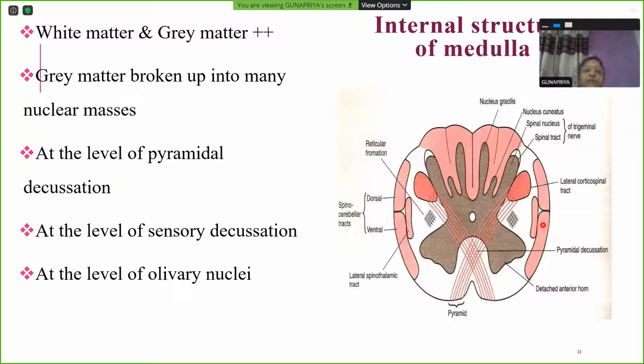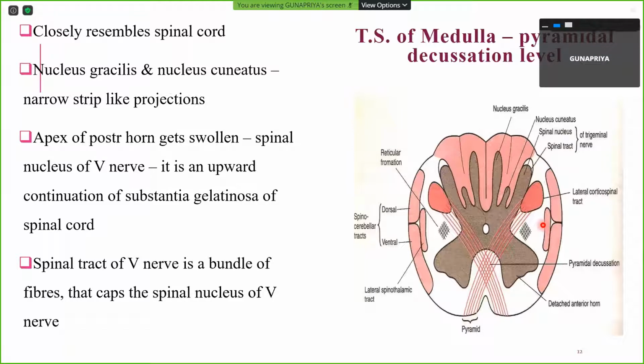tracts. And this internal structure of medulla will be studied from below upwards at 3 levels. The lowest level is your level at the pyramidal decussation, then followed by sensory decussation. Close to pons, you have your inferior olivary nucleus. So now we're going to go into details of transverse section of medulla at the pyramidal decussation level. So if you look at this picture, it looks almost like the spinal cord. The cross section looks like what I told you in the earlier slide. It looks almost like the spinal cord.